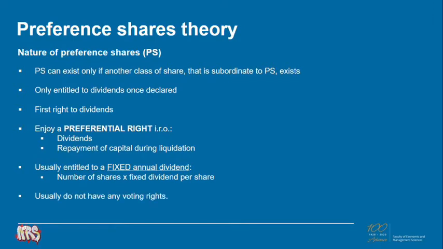Important to understand, and it will come through later on when we talk about control, your preference shareholders usually do not have any voting rights. Under certain circumstances, preference shares may obtain voting rights. It depends on the stipulations of the memorandum of incorporation of the company, but that falls outside the scope of Chapter 8. We assume that the preference shareholders do not have any voting rights.